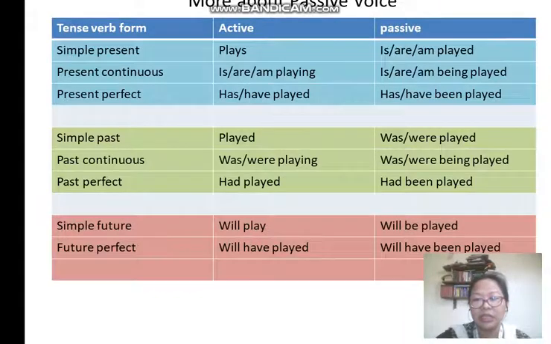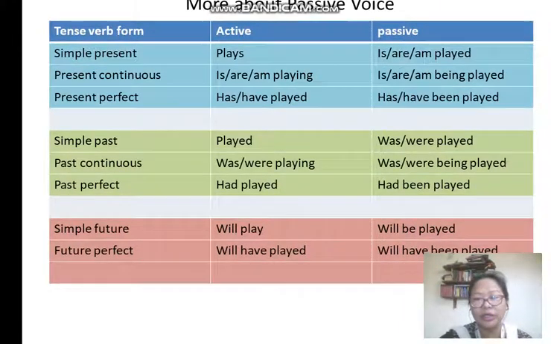Now, this is a table which is given in your textbook, but I'm just making it a little more simple for you to understand. In the first 3 rows you have the simple present tense, then past tense and future tense. Now the tense of the verb form. If it is a simple present in active, we are taking the example of the verb play.